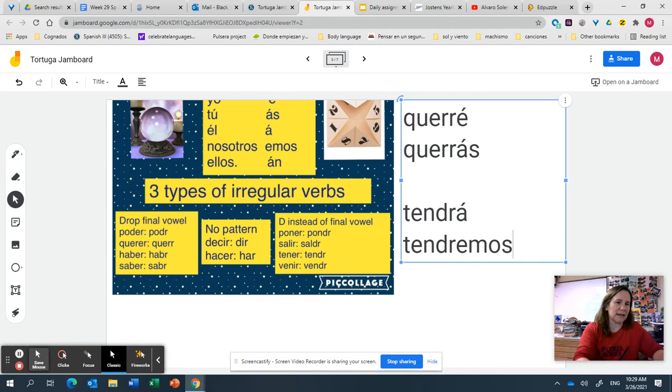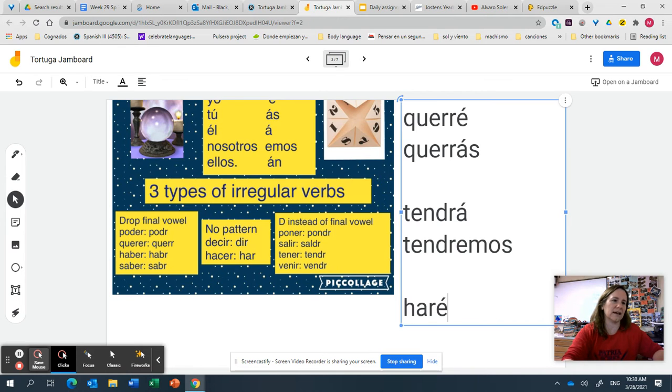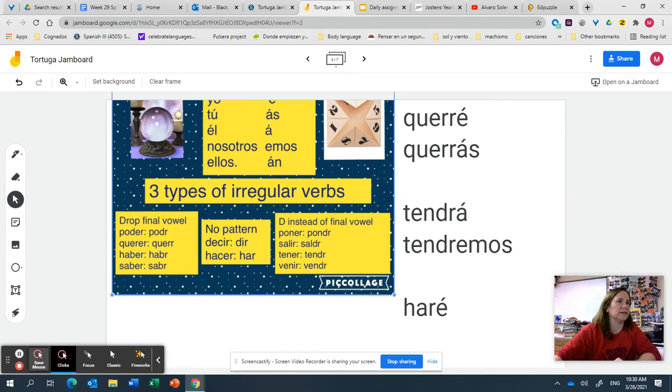And then the last kinds are those irregular ones. For example, hacer: I would say hacer sounds like a pirate when you do it, because instead of saying haceré, you just say haré, harás, hará. It's the pirate verb. So there are some of your irregulars, and those are the main irregulars for the future. All right, let's see if we can practice some of those.